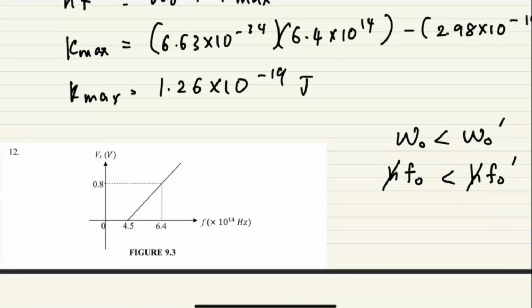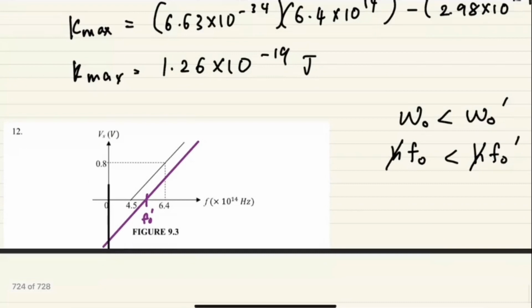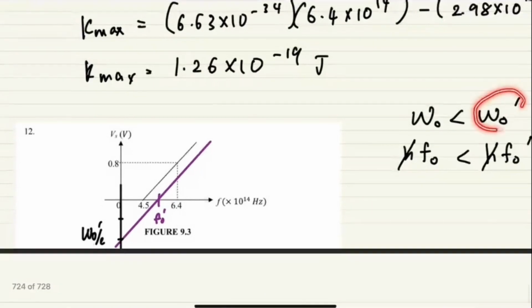So basically, if you have a higher value of f naught, the x-intercept is its f naught. So if I draw, it is like this. The gradient is still the same, only this is the new one. So this is basically f naught prime. Earlier it was 4.5, now it is 5. So it goes up. And then let's look at it from the work function. This one is W naught over e from earlier. So this is the new W naught over e. The original is up here, because this value is bigger than the earlier one. If you look at the values, say negative 5 and negative 10, obviously negative 10 is smaller, but we are talking about the magnitude only.